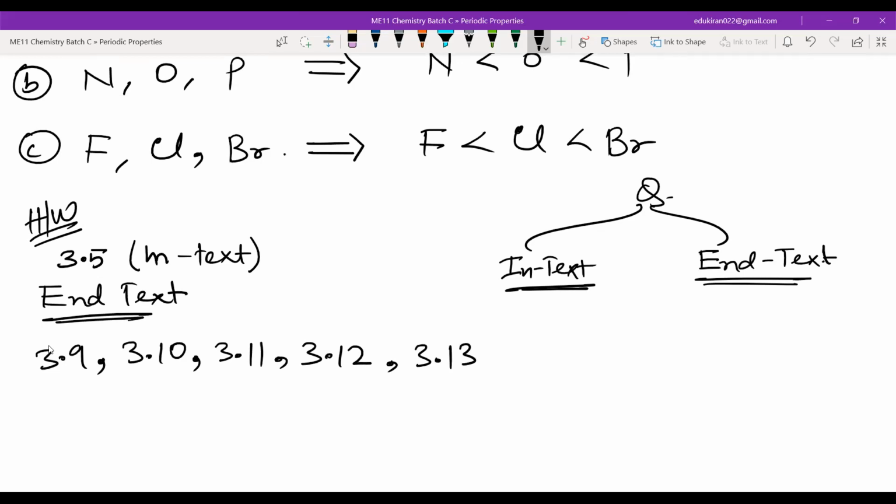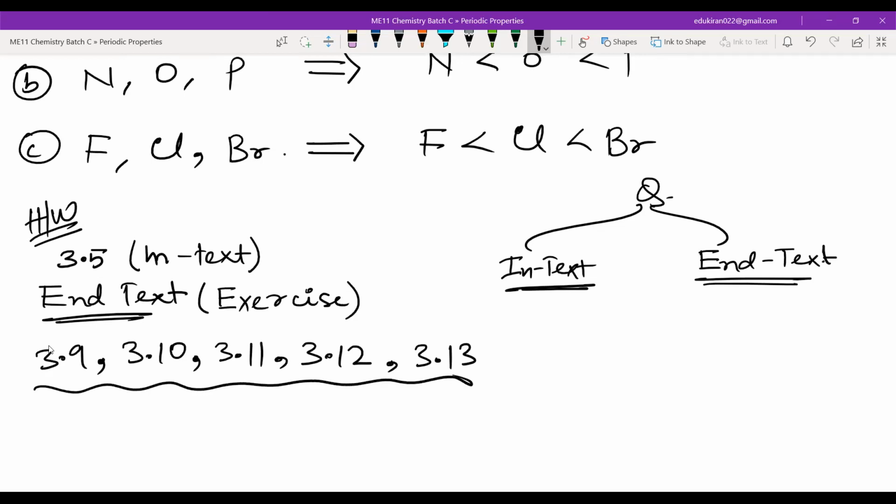These are some things that you can do. Okay, then I think that will be in-text only. Problem 3.5 is only good. Okay, write these questions only. So in-text you have 3.5 and end-text, that is exercise, you look at these questions 3.9 to 3.13. Okay.